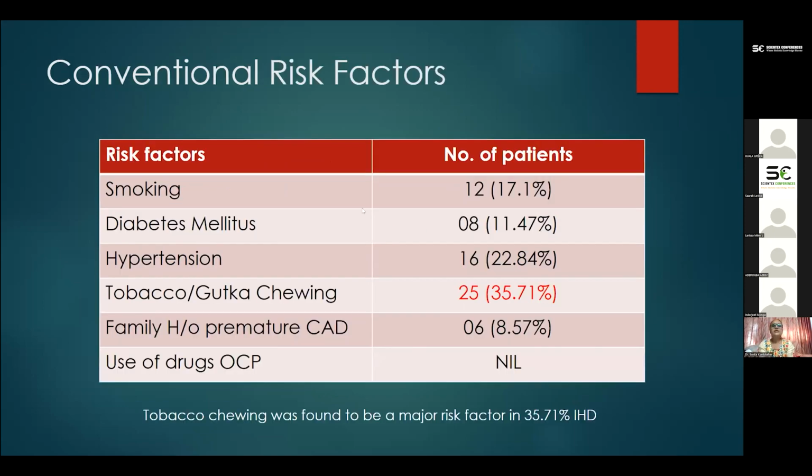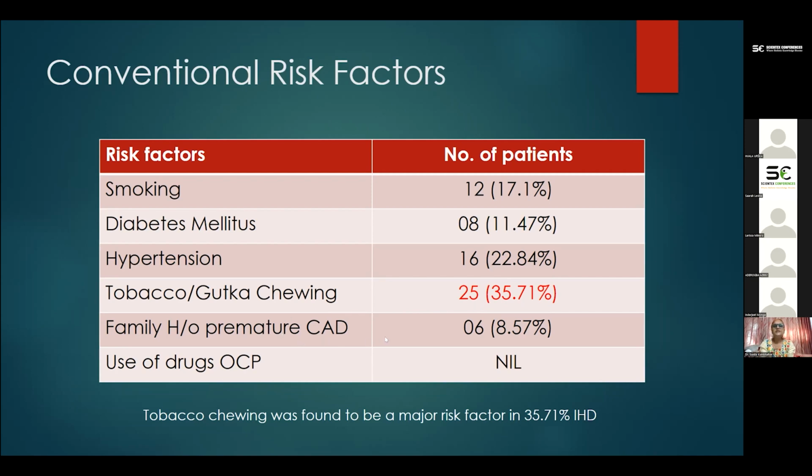Various conventional risk factors were studied. In our study, smoking, diabetes mellitus, hypertension, and tobacco, that is gutka chewing, were the important factors that we found out. This is gutka that we get over the counter. It is a form of tobacco, and people across various classes eat it. It was found in about 35.71%.